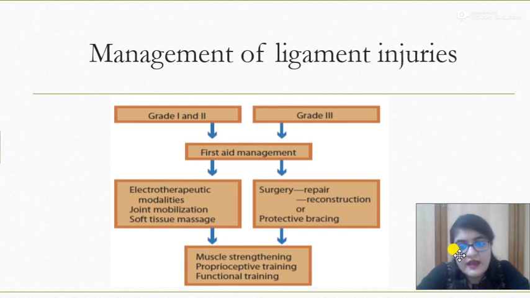These things are given, and if it is grade 3, then we ask the patient to consult a doctor and go for surgery. Either repair is done or reconstruction is done, and after that protective bracing is given for healing purposes. And in the last stage, we focus on muscle strengthening, proprioceptive exercises and functional training as per the need of that particular athlete or patient.